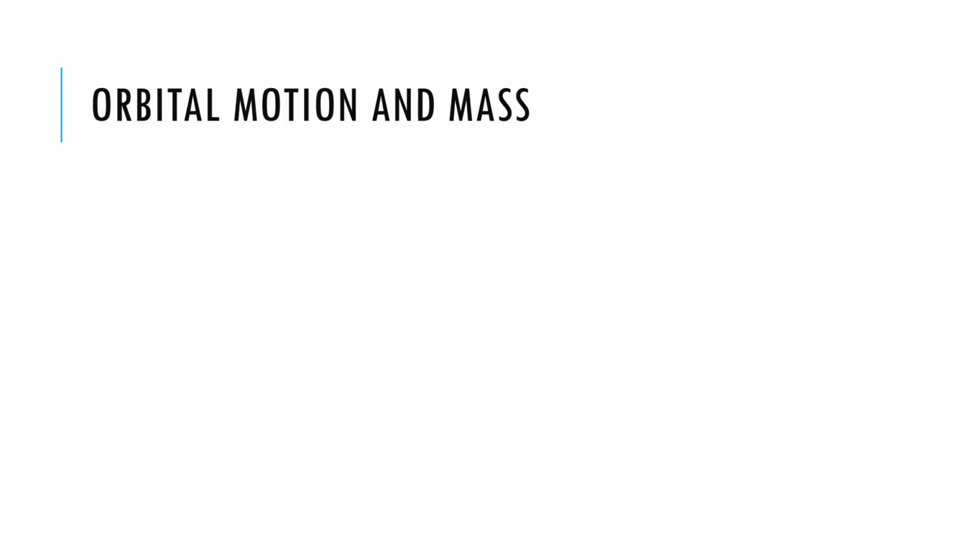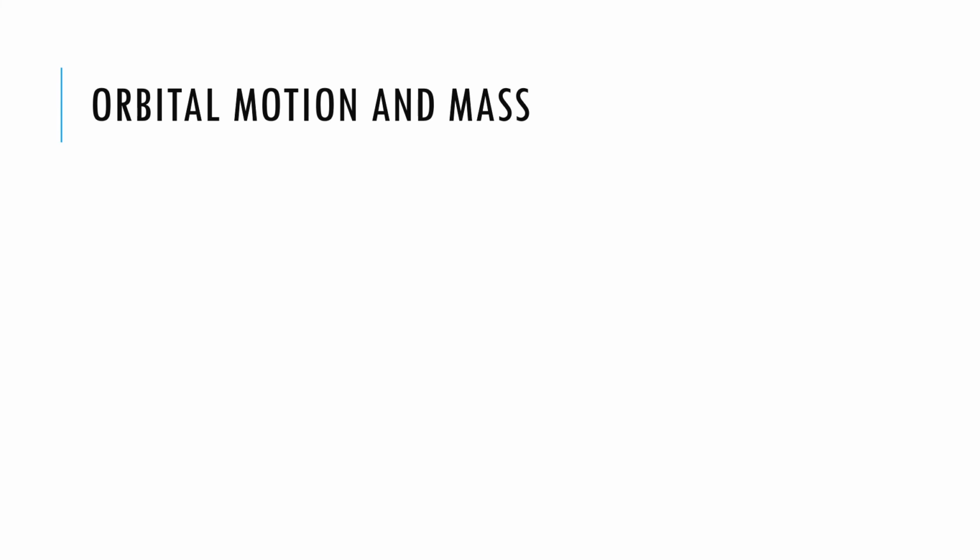Orbital motion and mass. Kepler's laws describe the orbits of the objects whose motions are described by Newton's laws of motion and the law of gravity. Knowing that gravity is a force that attracts planets towards the Sun, however, allowed Newton to rethink Kepler's third law. Recall that Kepler had found a relationship between the orbital period of a planet's revolution and its distance from the Sun. But Newton's formulation introduces the additional factor of the masses of the Sun, or m1, and the planet, m2, both expressed in units of the Sun's mass.